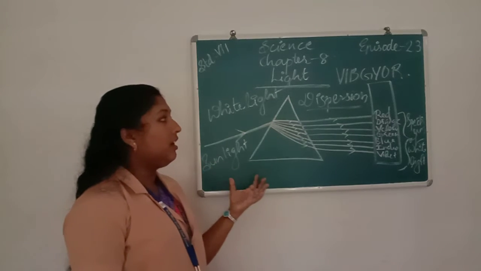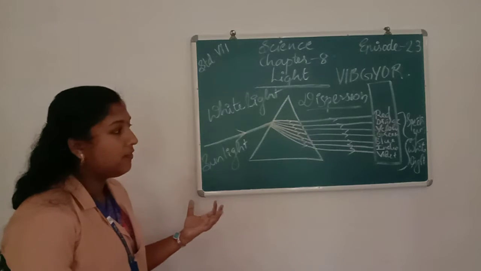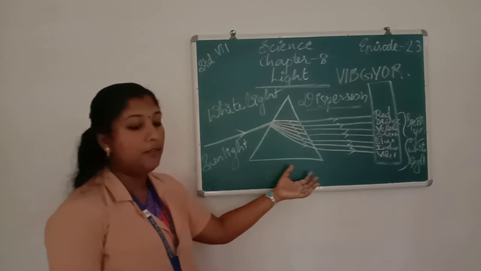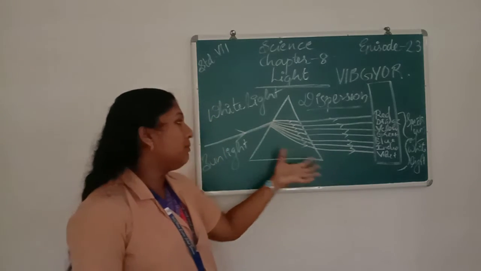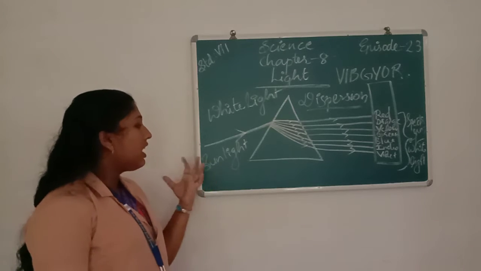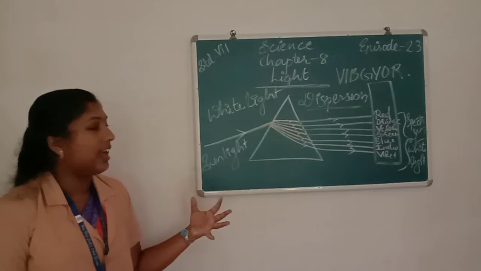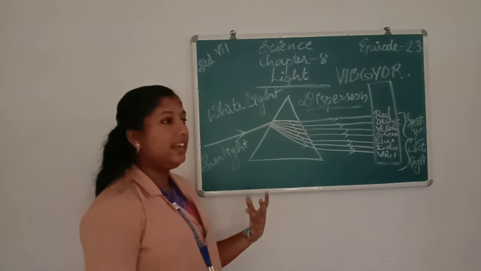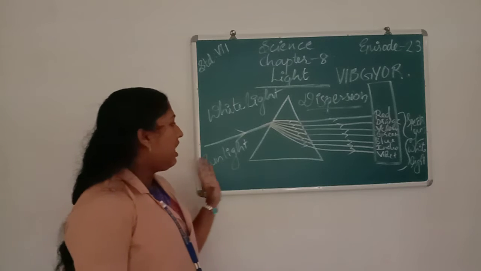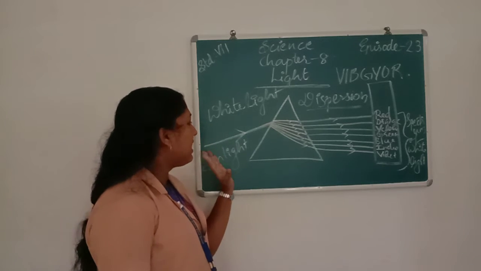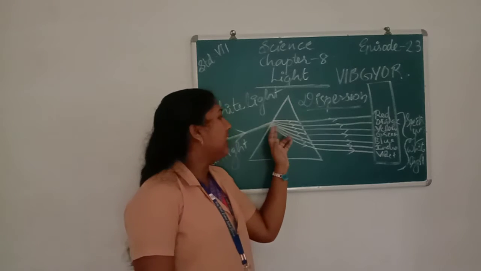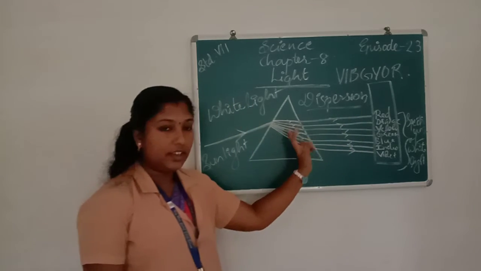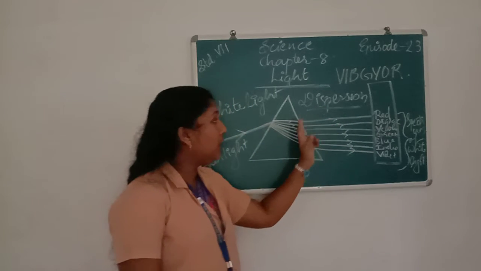Once again, about the spectrum of white light. First of all, for making the spectrum of white light, we need a glass prism, a whiteboard and a light source. Here we take the sunlight. Sunlight is a white light. If we pass the white light or the sunlight into a glass prism, then it splits into a band of 7 colors due to a phenomenon called dispersion.